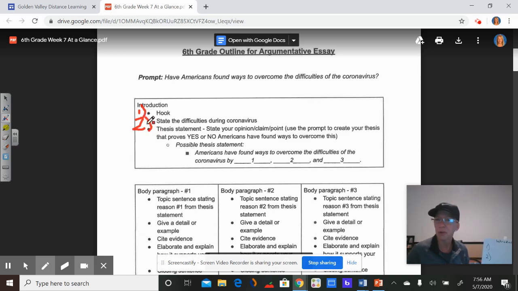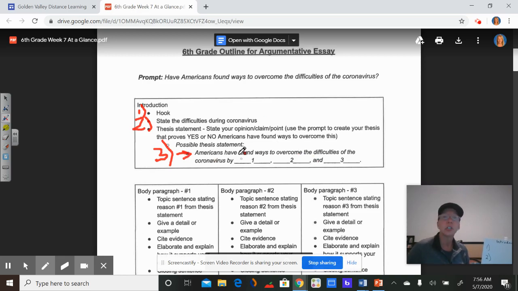Now, do you want to state them all? No, just one concise, clear sentence. Okay, and then the number 3 sentence, which we just did, is your thesis statement, which is this right here. And we just did that. And if you haven't filled yours in yet, this is your frame that you can use.